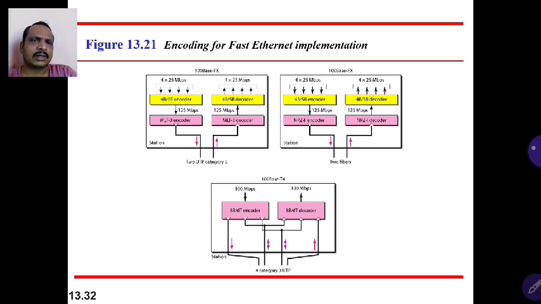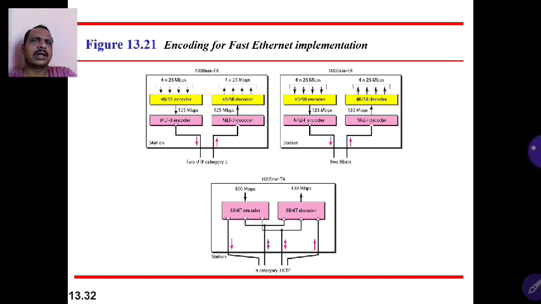So 8B/6T, binary to ternary. B stands for binary, T stands for ternary. Ternary is nothing but 3 levels of data, like 3 levels of logic data. We will see that in the next class if possible. Just consider this as a line encoding technique and a block encoding technique. Line encoding has many types: return to zero, non-return to zero, polar form, Manchester form. Block encoding techniques are like 4-bit to 5-bit, or any bit to any bit, like 4-bit to 8-bit or 8-bit to 6-bit. There are many ways, which we will discuss in the next video.